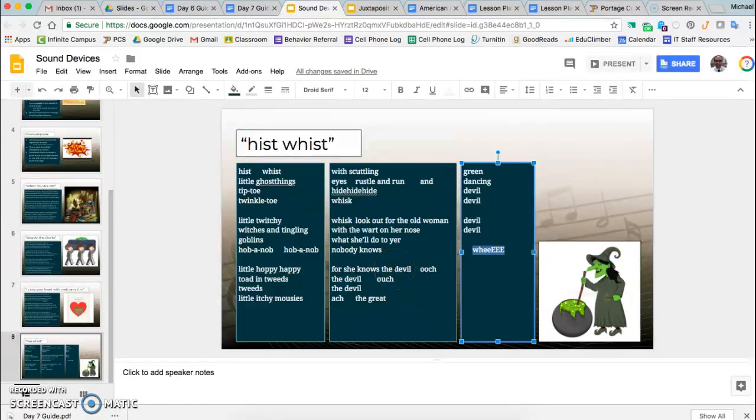It might be kind of poking fun at how lighthearted we make some things that are absolutely evil. So it ends with "she knows the devil, green dancing devil." This doesn't seem like it should be something that children are joking about. And he's making it very clear that people just joke about this type of concept, by how lighthearted this entire poem is and by this ending to the poem.